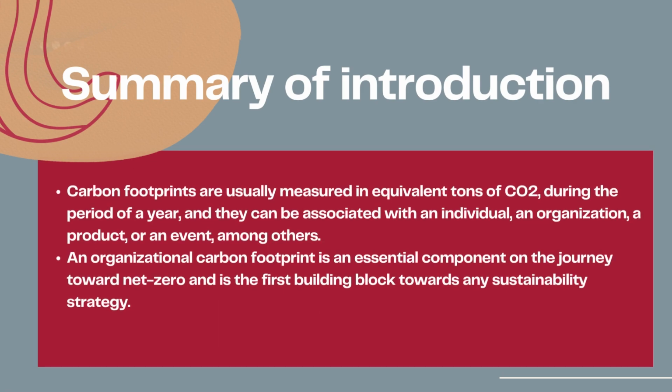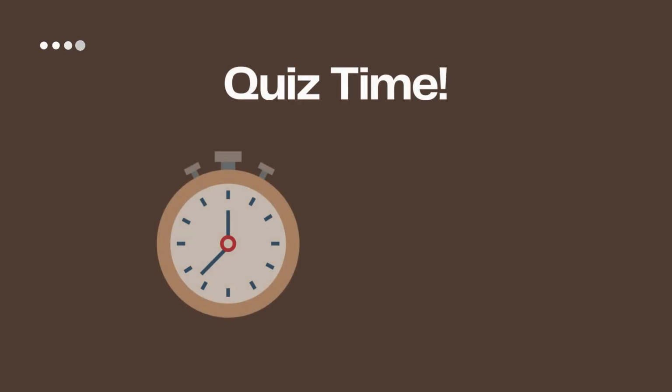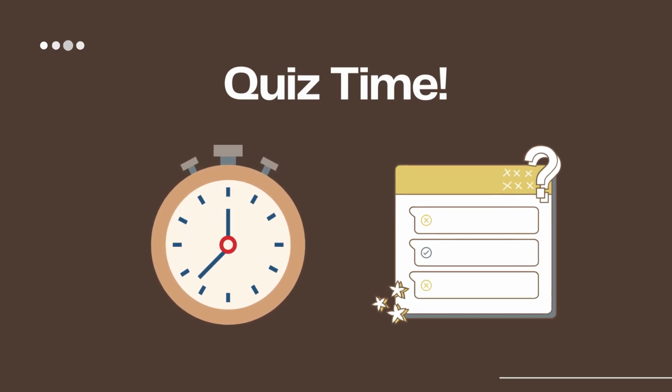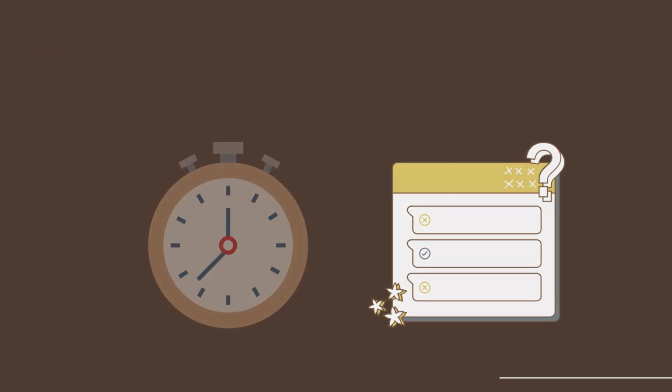Carbon footprints are usually measured in equivalent tons of CO2 during the period of a year, and they can be associated with an individual, an organization, a product, or an event, among others. An organizational carbon footprint is an essential component on the journey toward net zero and is the first building block towards any sustainability strategy. We have learned what is carbon footprint and what is an organizational carbon footprint. Now let's have a little quiz on this part.